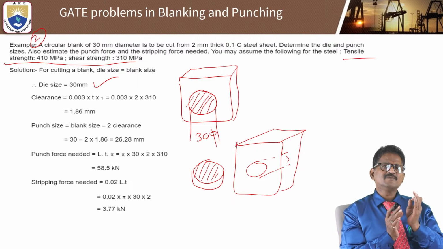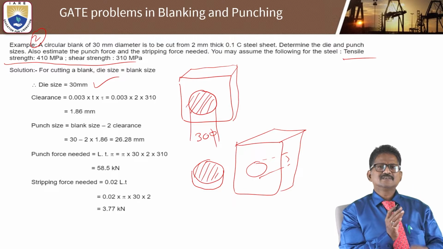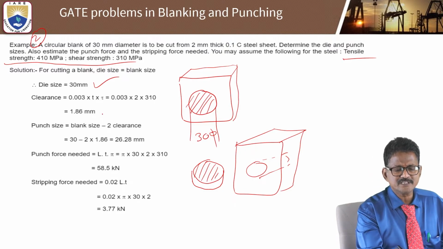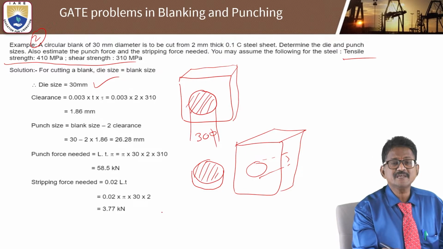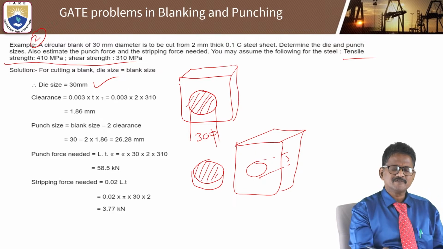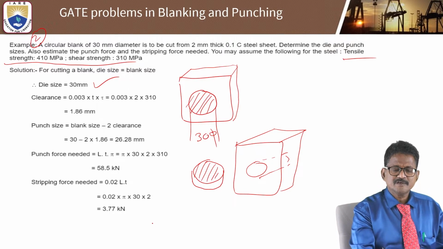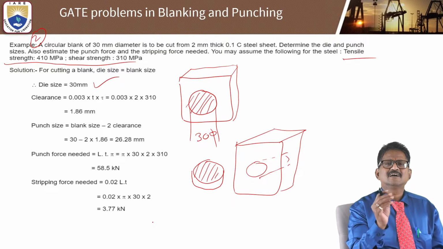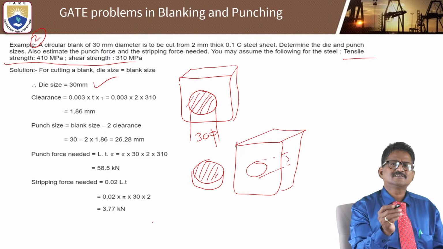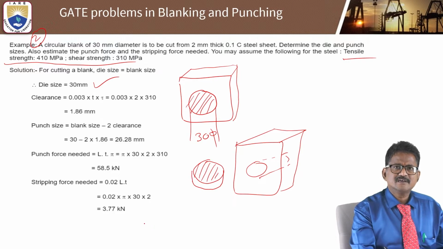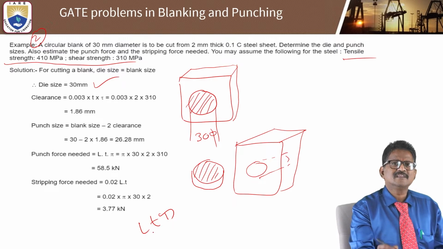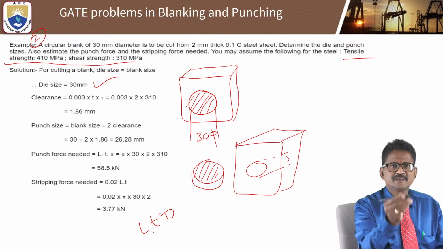The clearance can be determined with the help of a simple formula, some constant L into t into tau, where t is the thickness, tau is the shear stress, and L is the constant parameter they may give here.